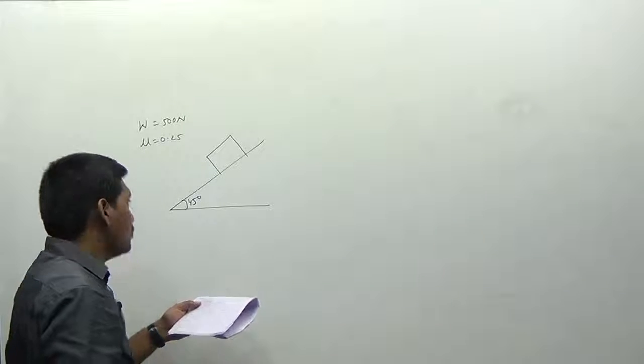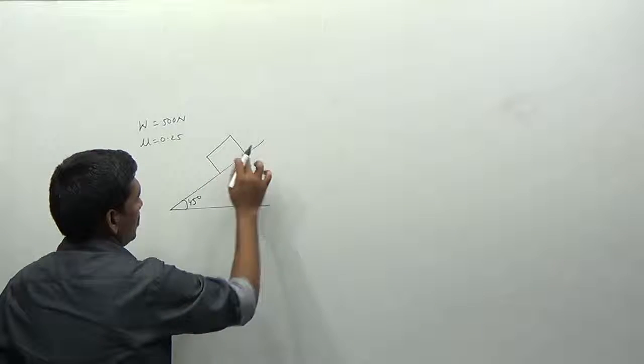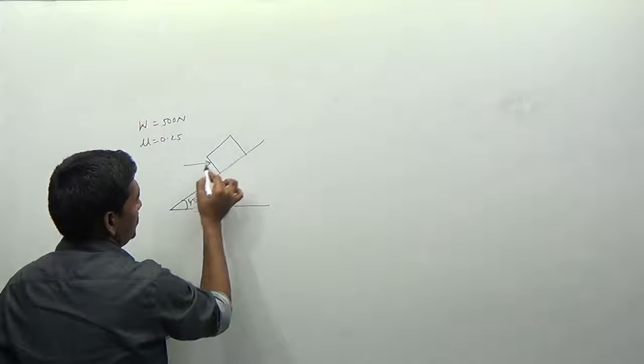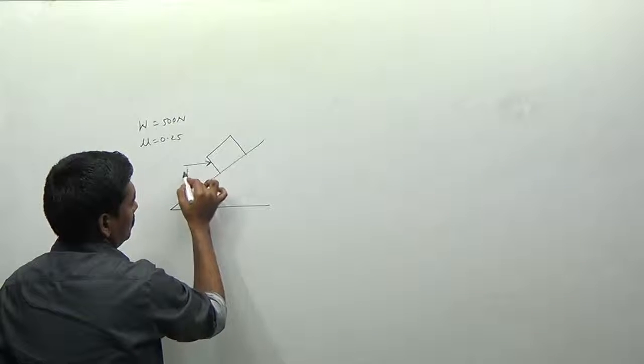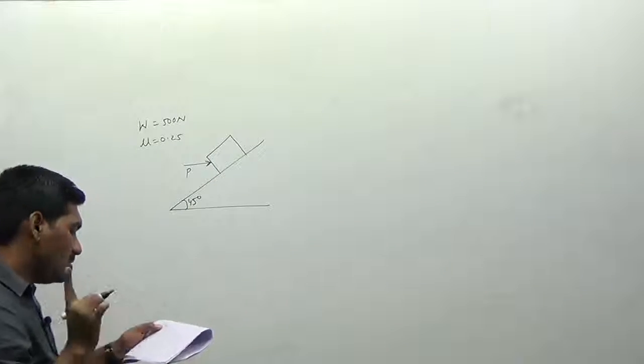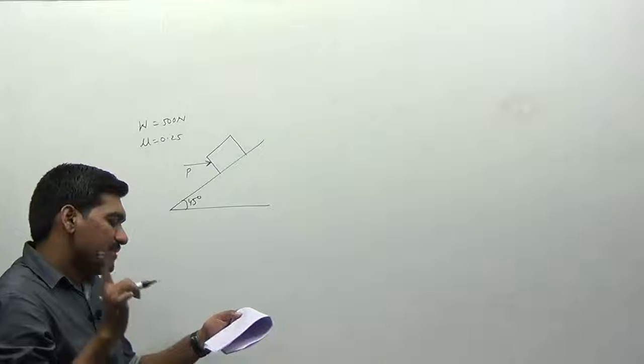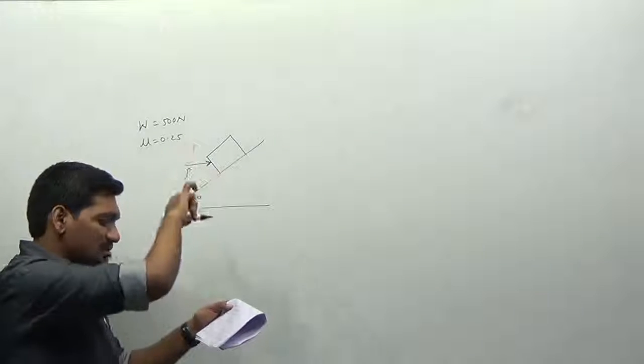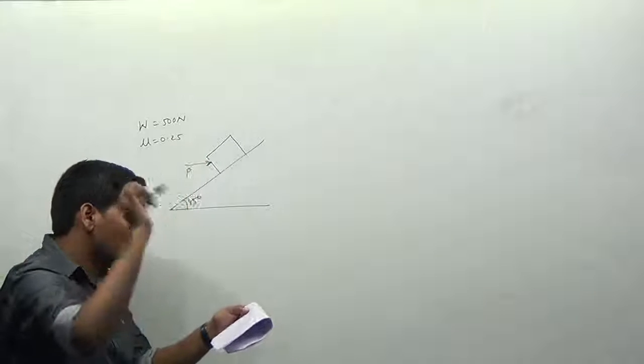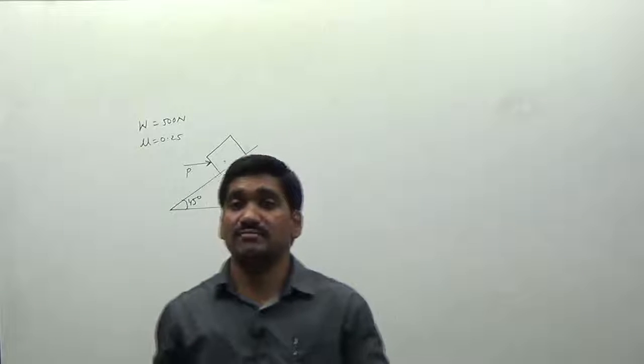Compute the value of horizontal force P. Now on this block I am applying a horizontal force P here. What he was asking in the first case is to determine the value of horizontal force P just to start the block up the inclined plane.